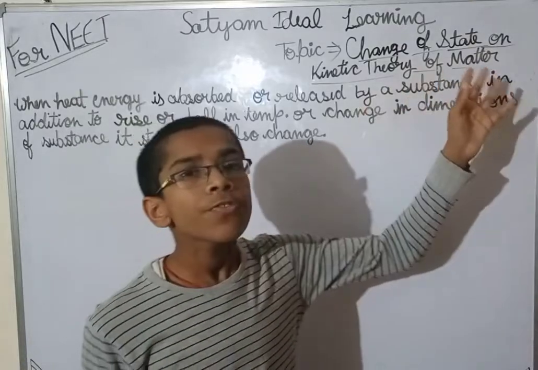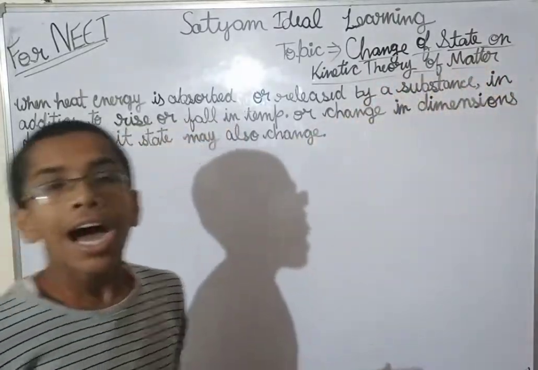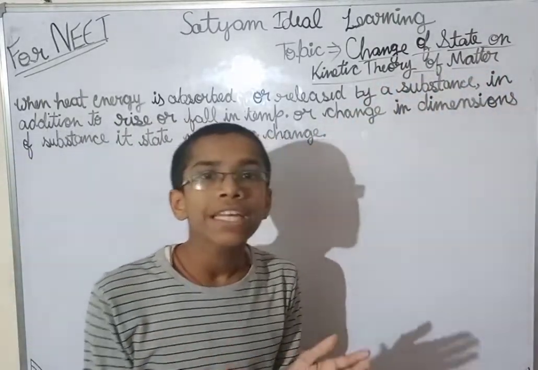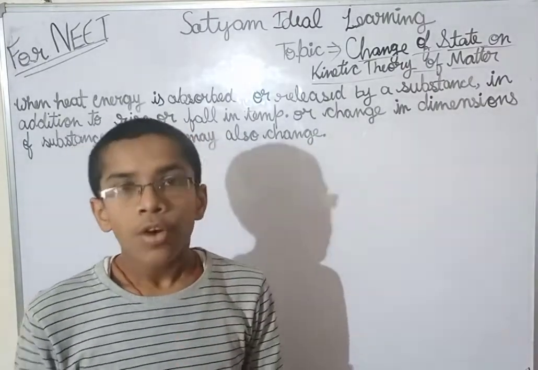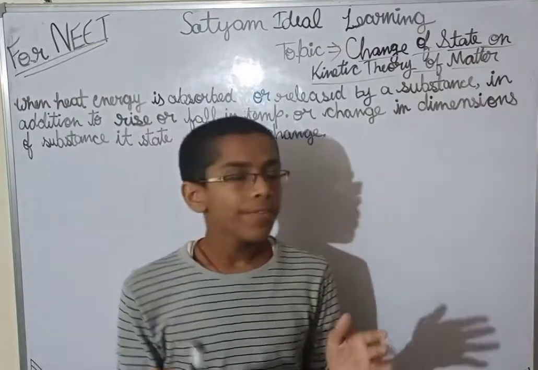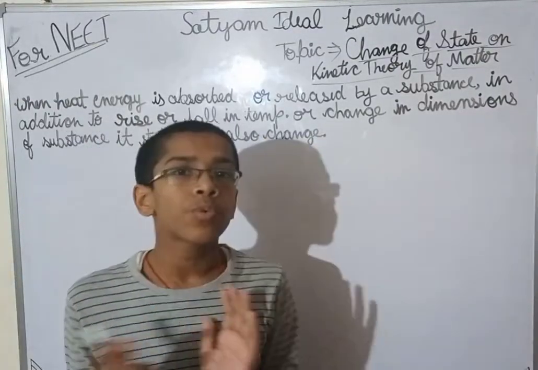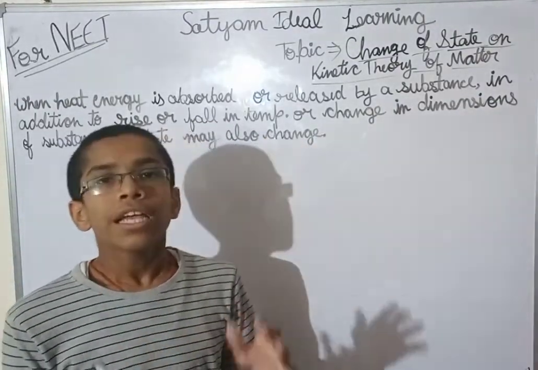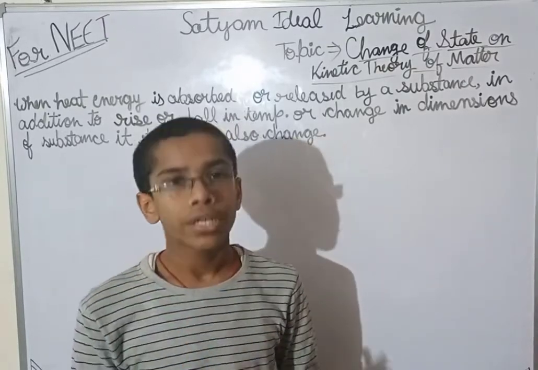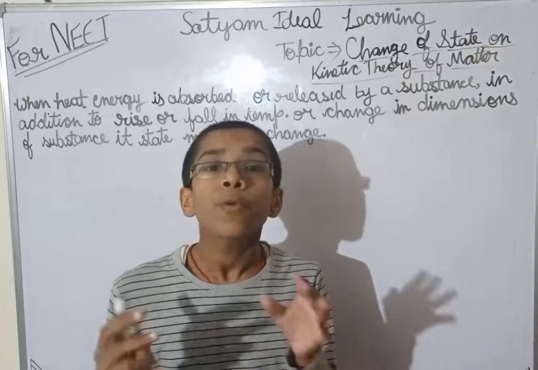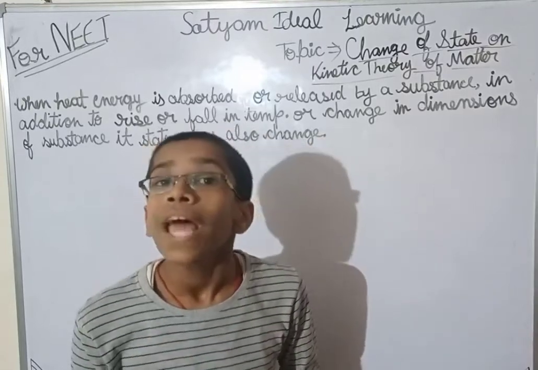Now on the basis of kinetic theory of matter, how is the change of state there in solid to liquid and liquid to gas? For example, when we are taking solid to liquid, see, if we take an ice cube and I am providing heat to it, then what will happen?